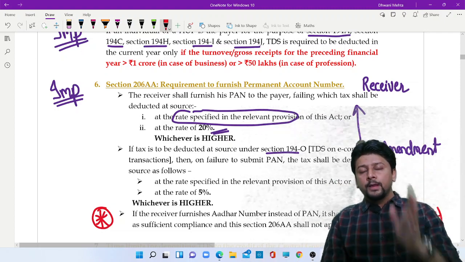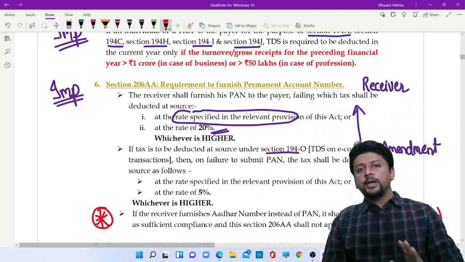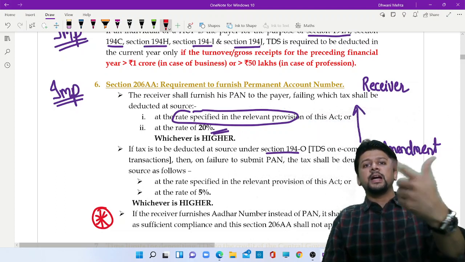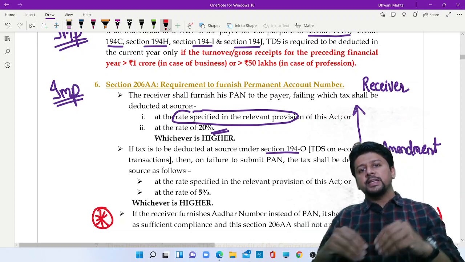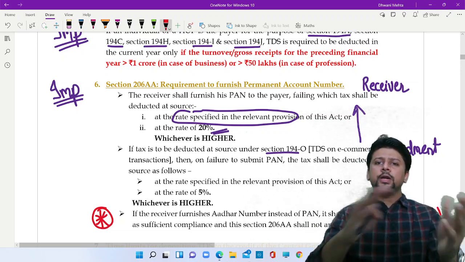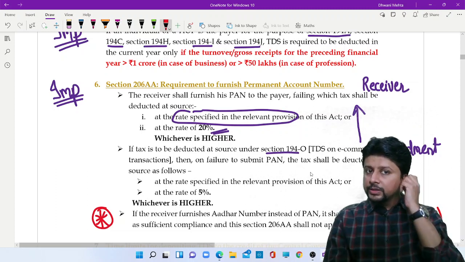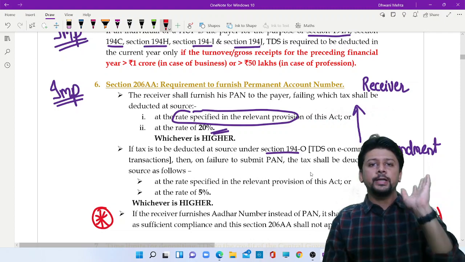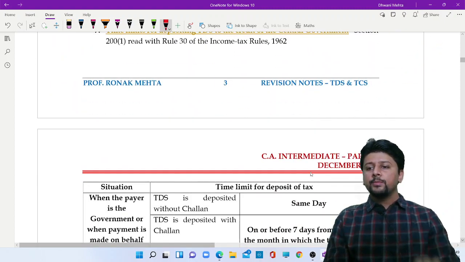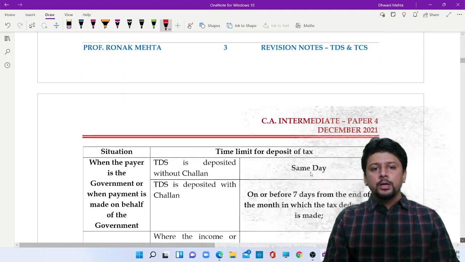And so, if the payer is asking for permanent account number and the receiver is giving Aadhaar number, this section will not apply. It is assumed that permanent account number submitted or Aadhaar number submitted is one and the same. So you will not deduct tax at a higher rate, you will deduct tax as per the section's rate only. Time limit to deposit TDS.